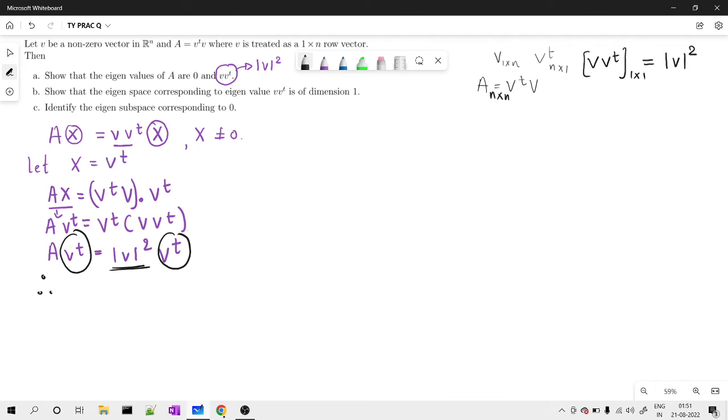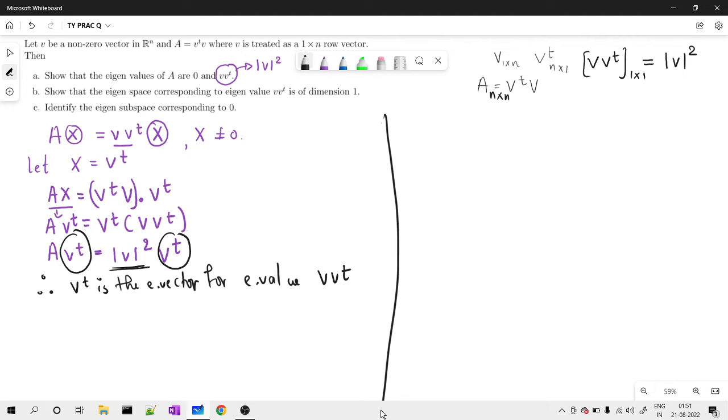Therefore, V transpose is the eigenvector for the eigenvalue that was required, that is V V transpose. So the first part of the proof is done. I wanted to show that V V transpose is an eigenvalue of A. Yes, I found that it is an eigenvalue and its eigenvector is V transpose. So we can answer the second question as well.